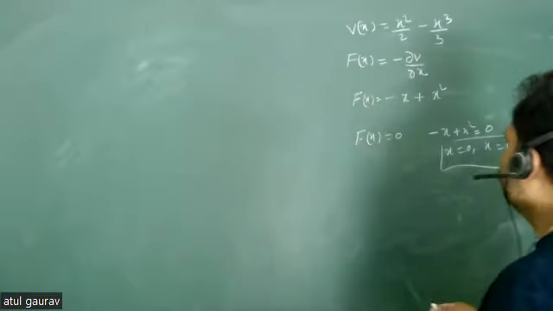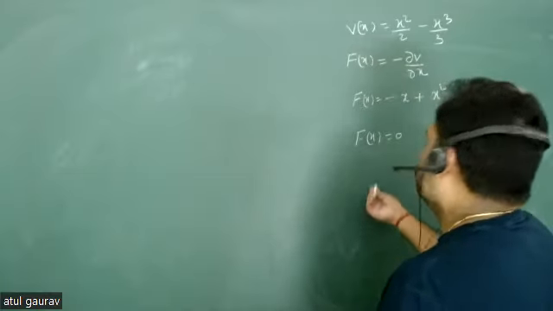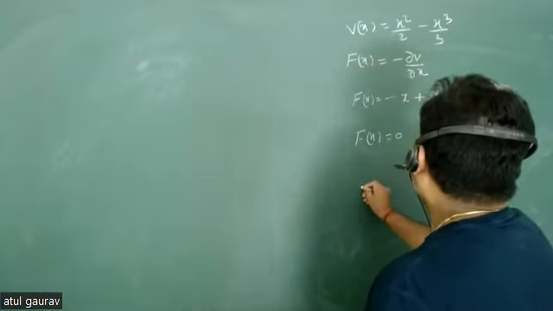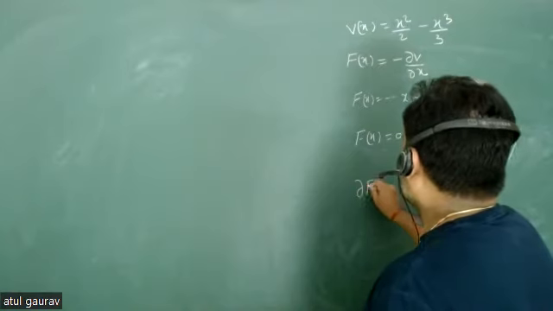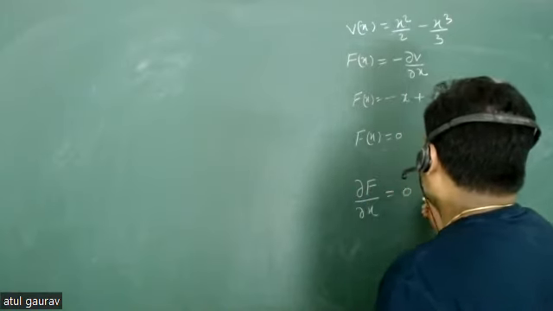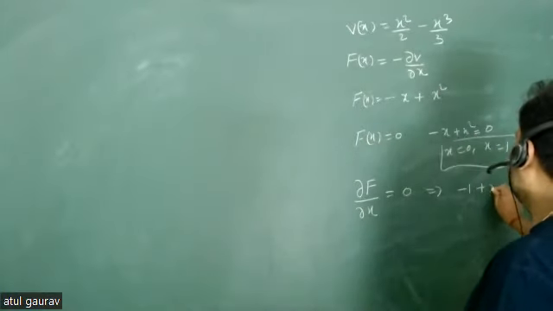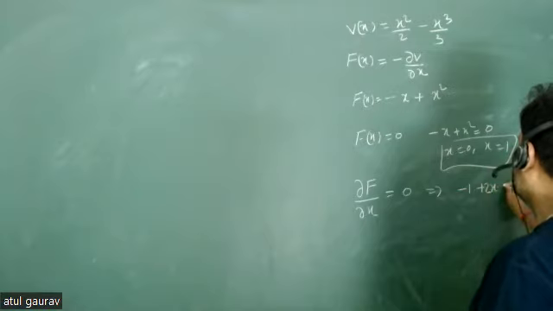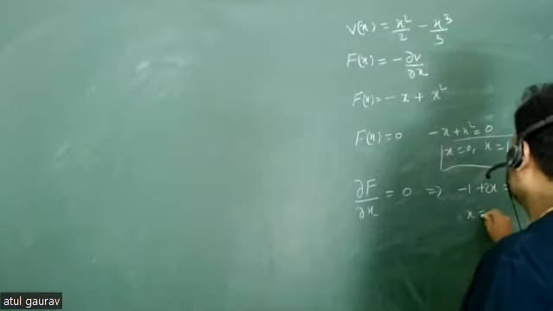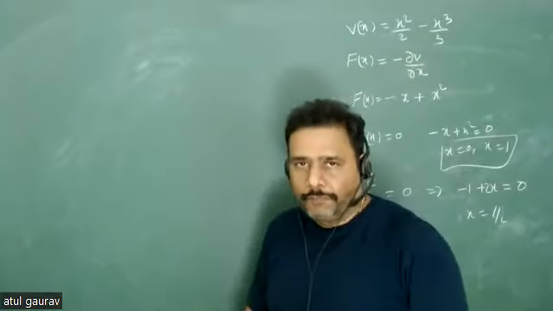Now let's go for the next point. We just want to calculate where my force is going to maxima or minima. So del f upon del x is equal to 0. That implies minus 1 plus x plus 2x is equal to 0. So x is equal to 1 by 2. So there is only one transition point for force.